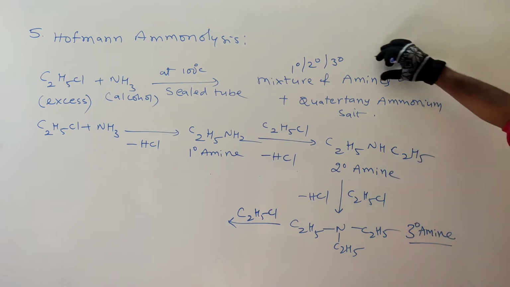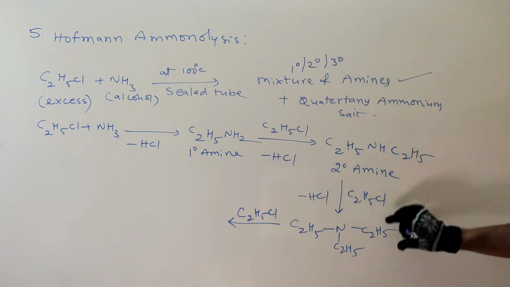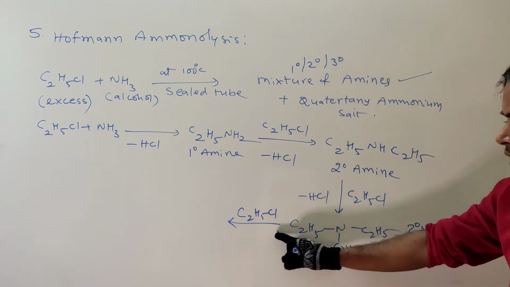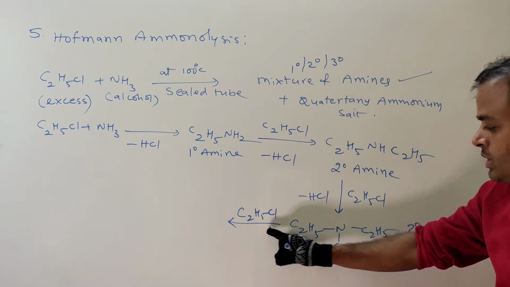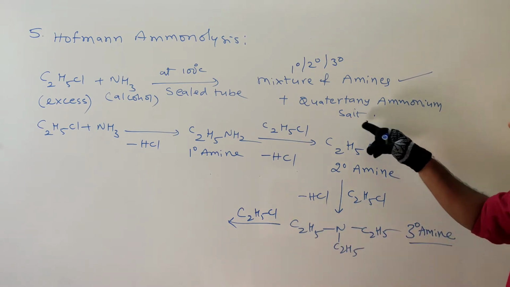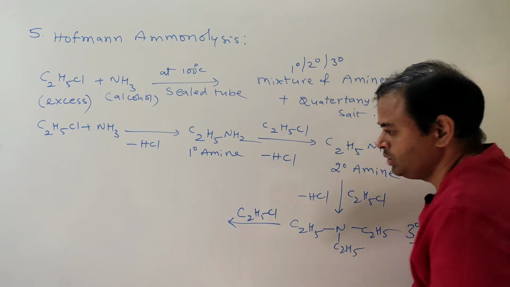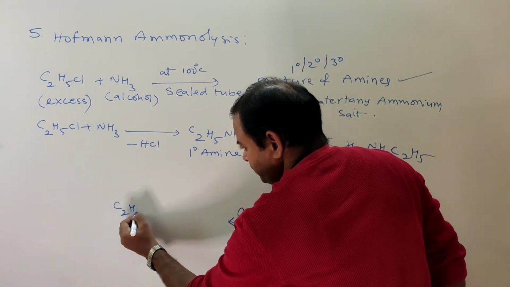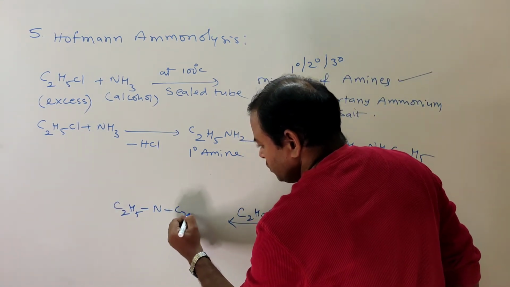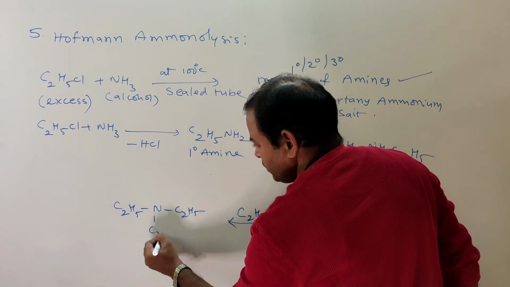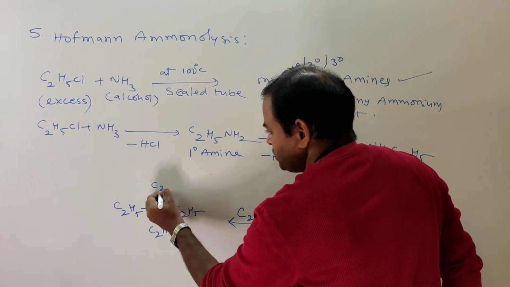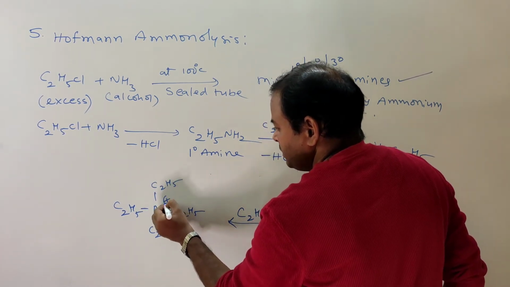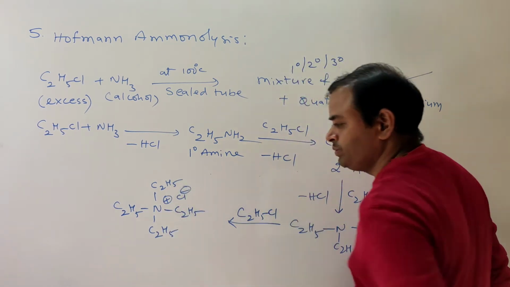So all these are amines. As removal of HCl is not possible, a salt will be formed. What is that? Quaternary ammonium salt, that is (C2H5)4N plus Cl minus.